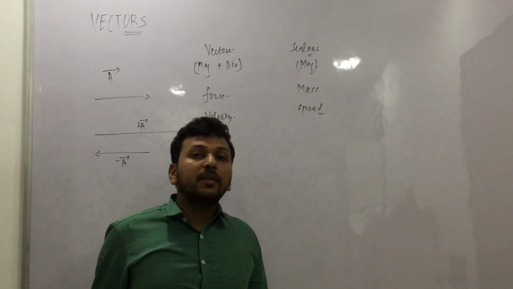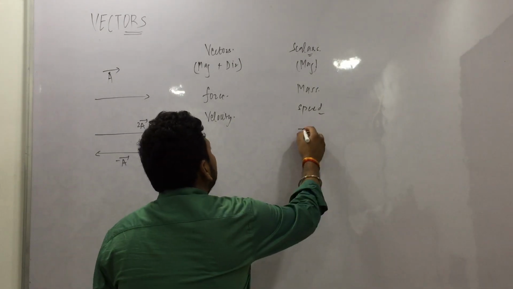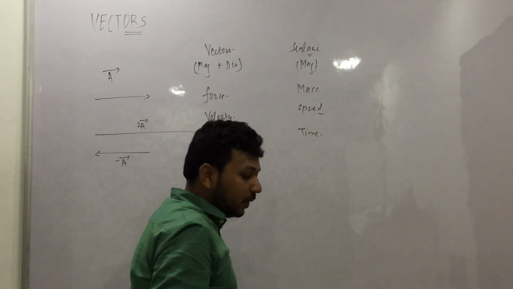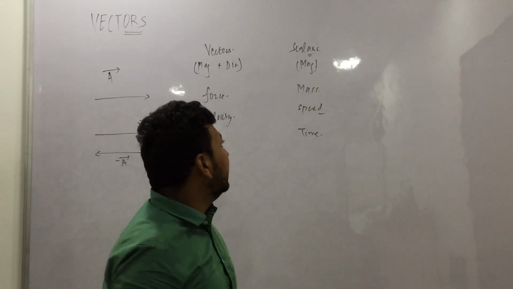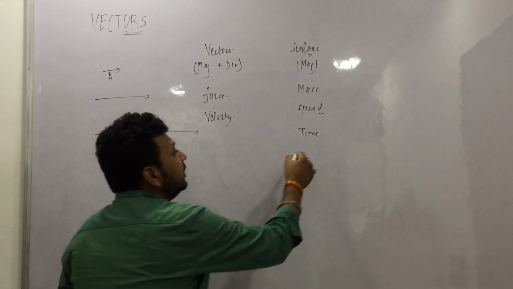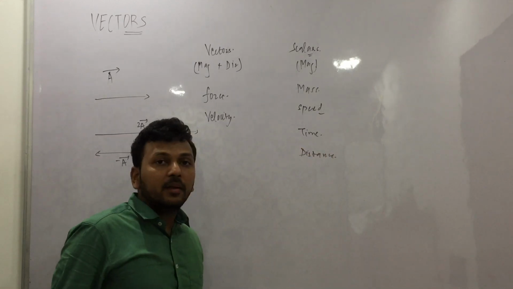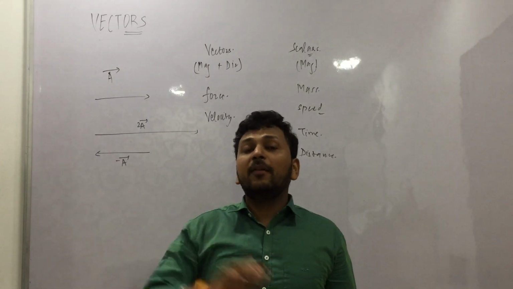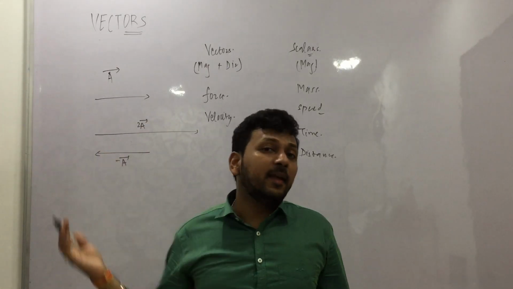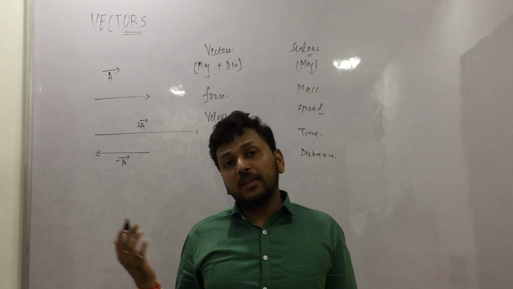So what other quantities do we have? Time is a scalar quantity, and distance is a scalar quantity. So we say 50 kilometer we have traveled in the whole day. It can be in any direction, right? So 50 kilometer, that is distance.